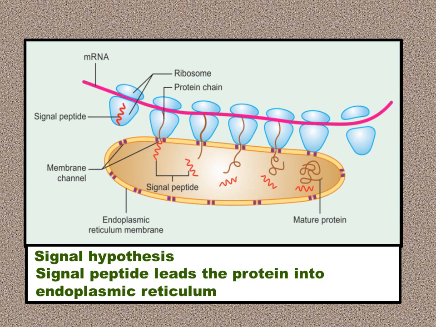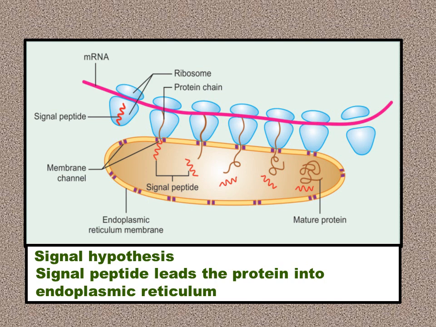Then there is the signal hypothesis. The signal hypothesis is to lead the protein into the endoplasmic reticulum. That means the protein is charged with a signal peptide, and the signal peptide also has a signal recognition particle attached to it, which helps it dock or rest on the membrane of the endoplasmic reticulum.